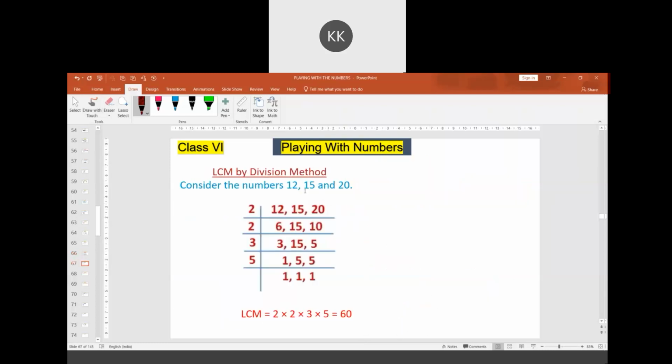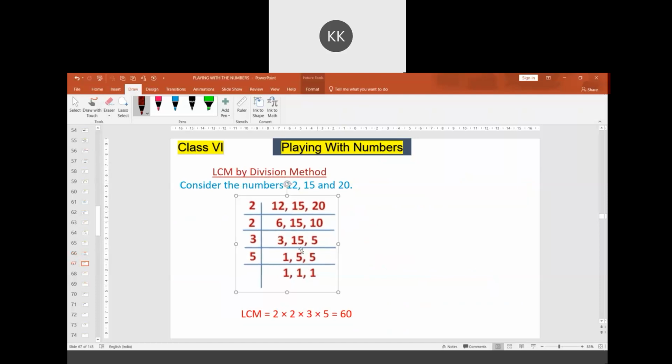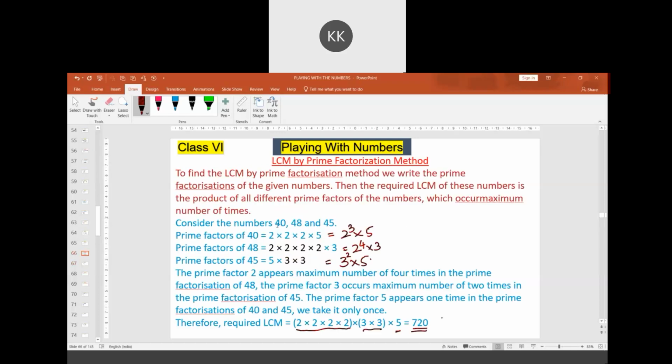There is another method called the division method. In the division method, we go for division like this. Then whatever numbers are present towards the left, we multiply. That gives the LCM of the given numbers. Let me take the previous example here: 48, 40 and 45.